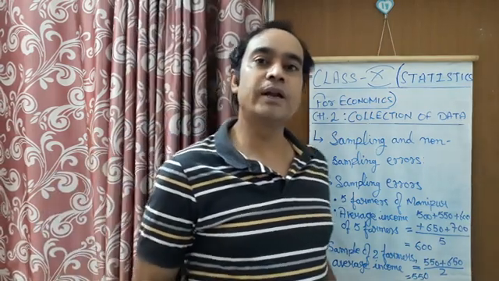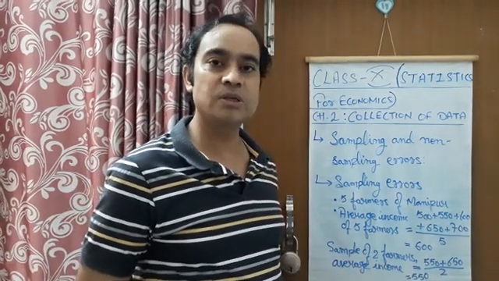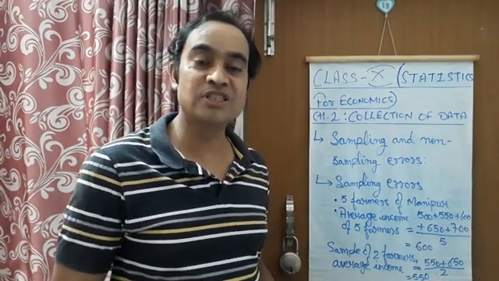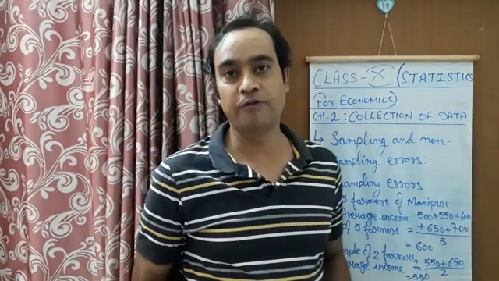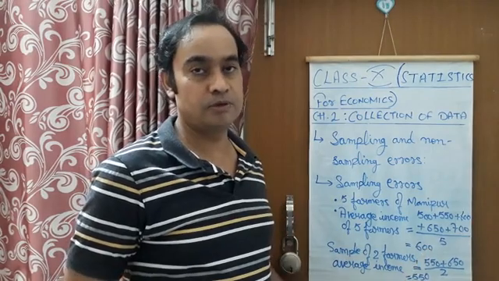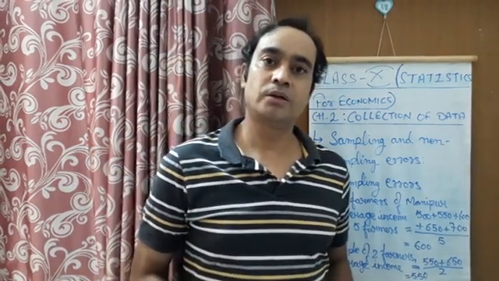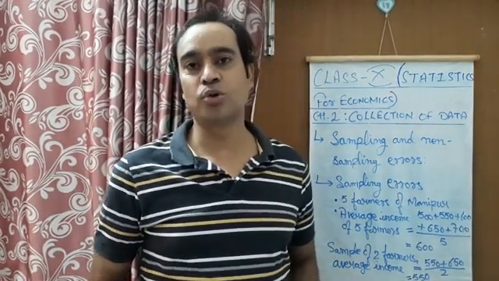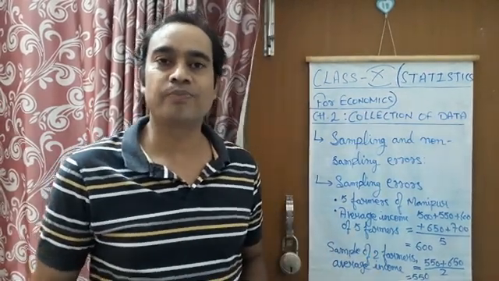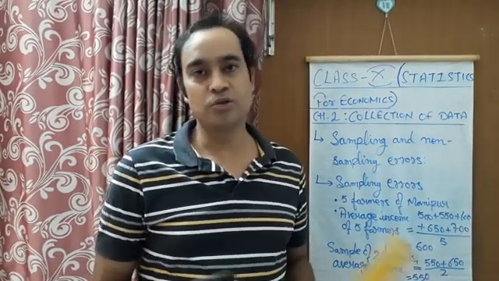But the actual average income calculated for all 5 farmers was 600, while the sample population's average income is coming as 550. So this is the error you can see here, an error of 50 rupees. This type of error can come whenever we use the sample method, because the total average income is not equal to the sample population's average income.